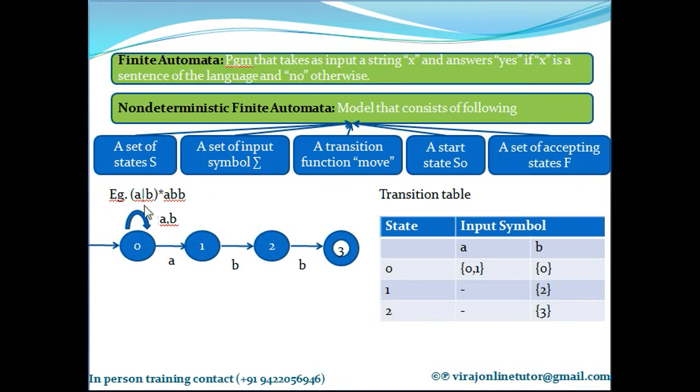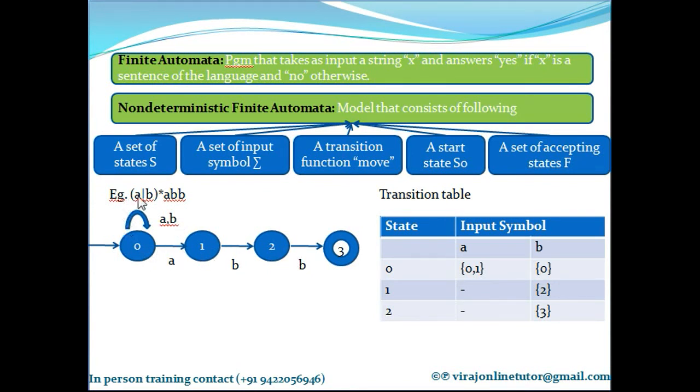Okay, did you all understand this? If I repeat A or B 0 times, what I am going to get is A, B, B. So from the starting state you mark A, B, B, and that's it. This is the final state. What if A or B comes one time? The string will be A or B, one of them, followed by A, B, B. So I go to the same state, A or B followed by A, B, B.